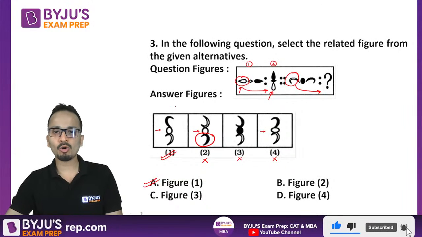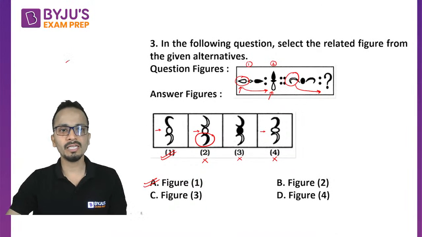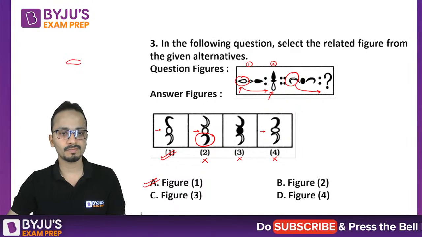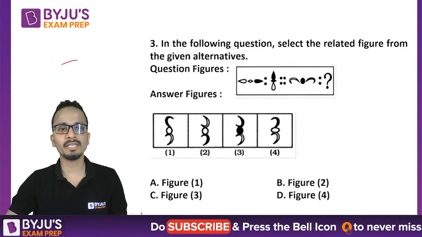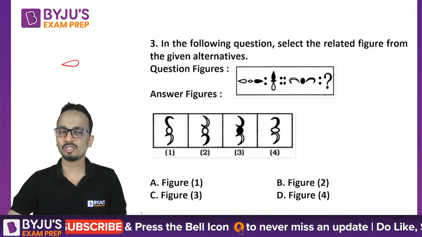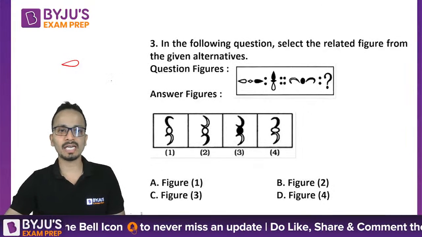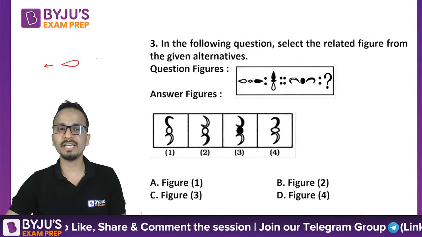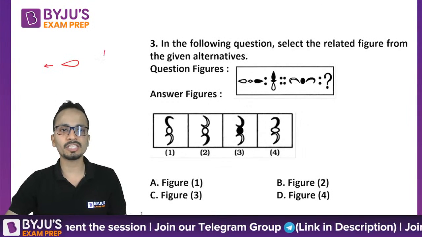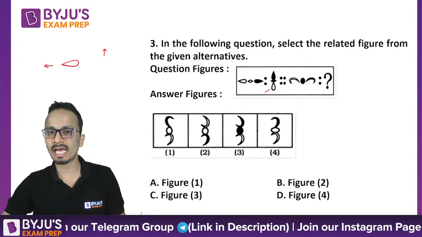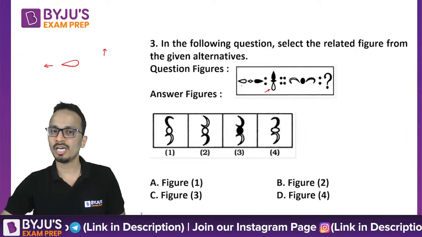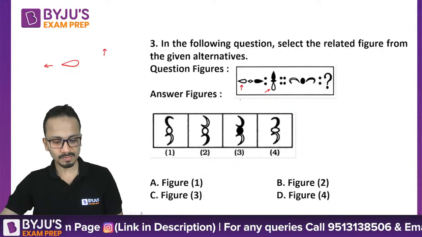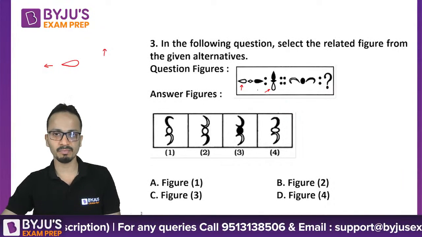Now, Bhushan, you are asking how clockwise rotation. So Bhushan, earlier this symbol was pointing, wait. So earlier it was pointing in this direction. It was like this. Okay. So if I rotate this drop in the clockwise direction by 90 degrees, right now it is pointing on the left hand side. If it is rotated in the clockwise direction, it will point upwards. So the same thing is happening here. It is pointing upwards. Earlier it was pointing towards left hand side. All right. Fine. Yes, Bhushan, I have explained the below part.